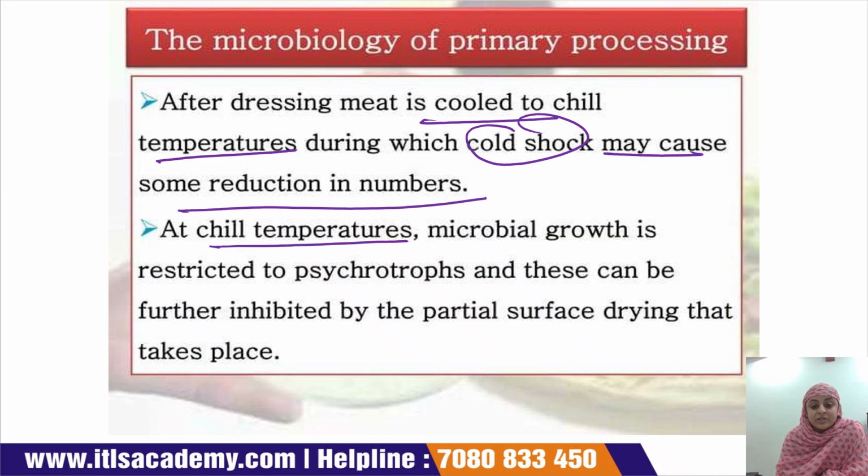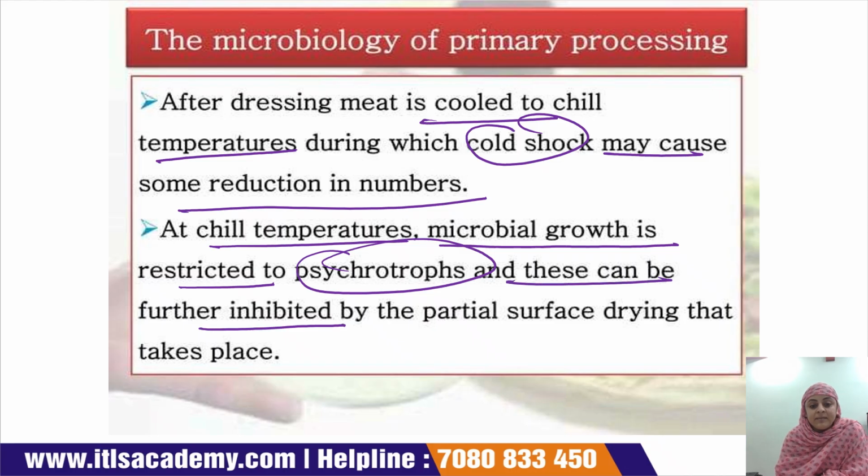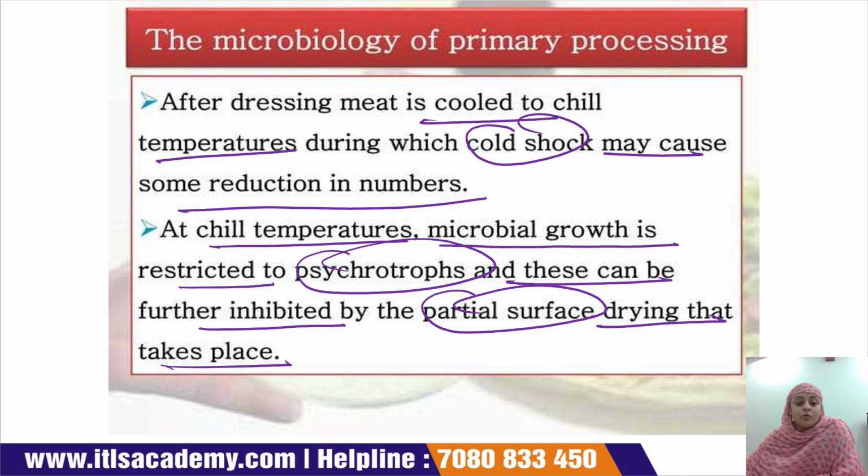At chill temperature, microbial growth is restricted to the psychrotrophs, which can grow at low temperature.